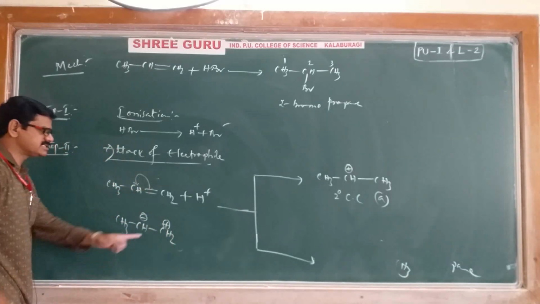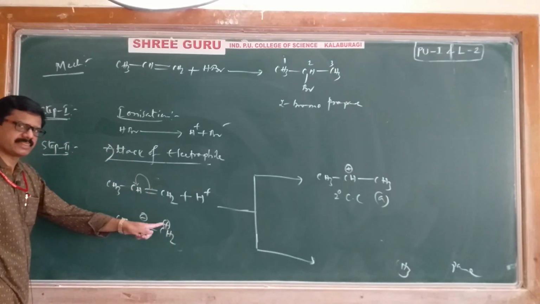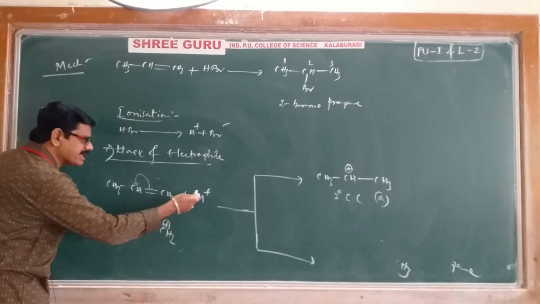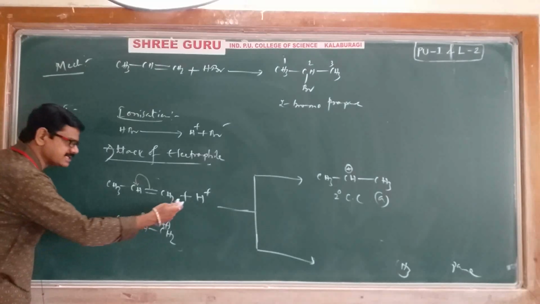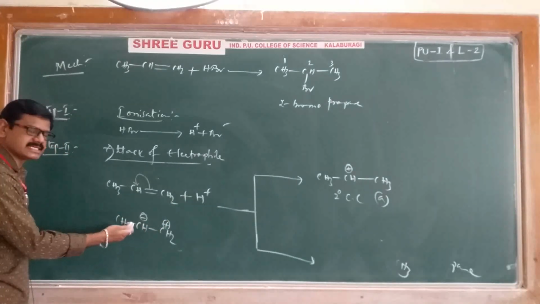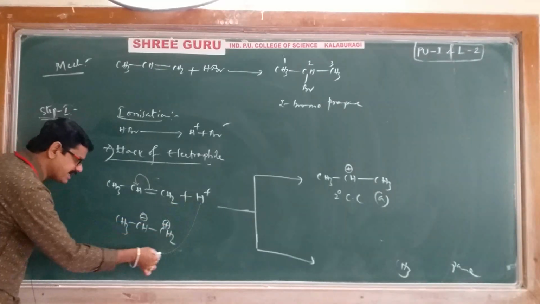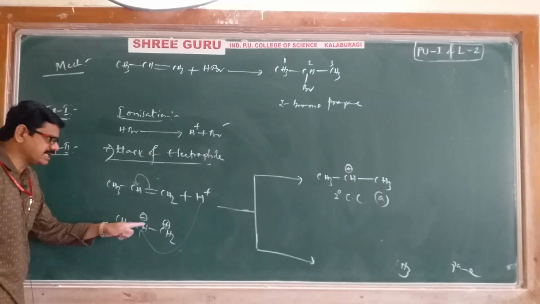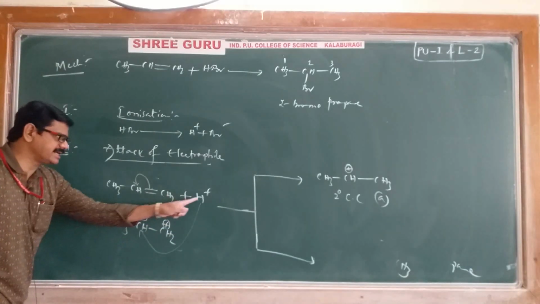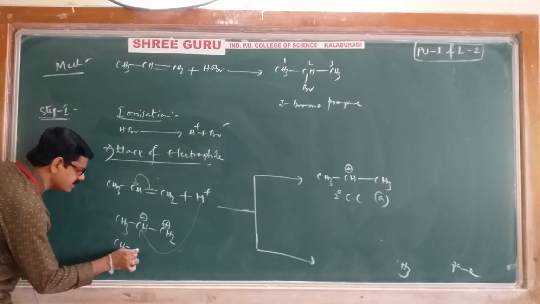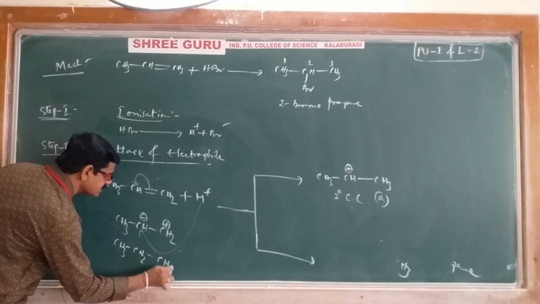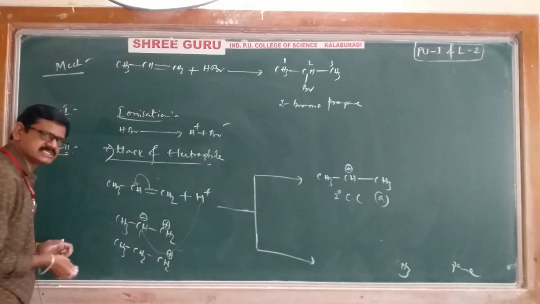Now immediately our electrophile will come and attack here, because the electrophile needs an electron rich center. When H plus adds here, CH minus and H plus becomes CH2. Therefore you will get CH3, CH2, CH2 plus.